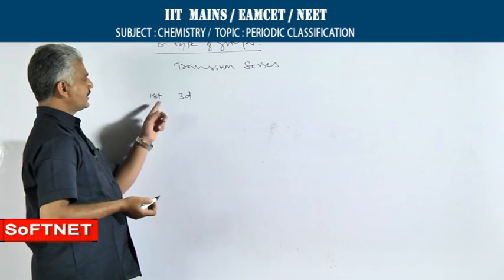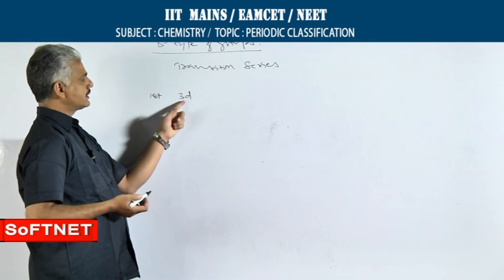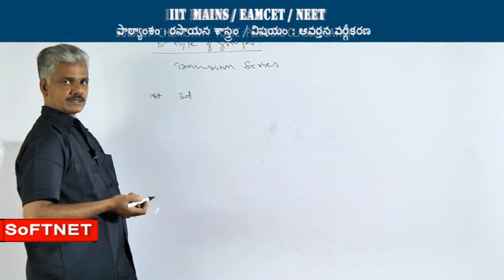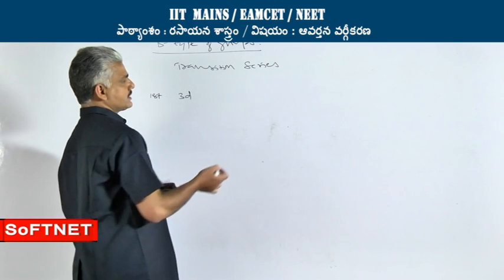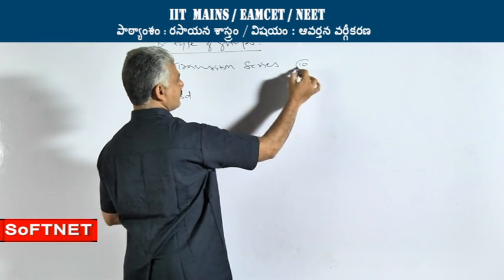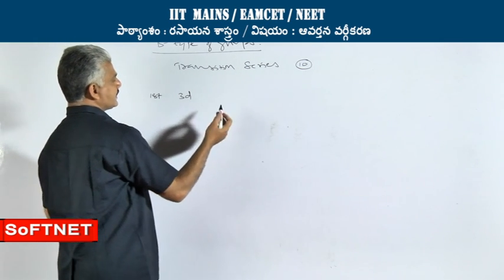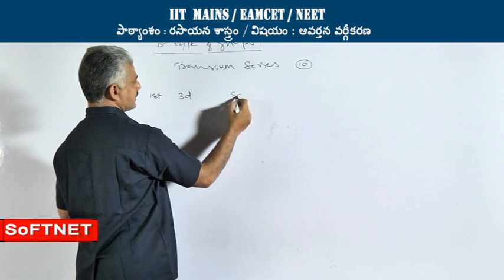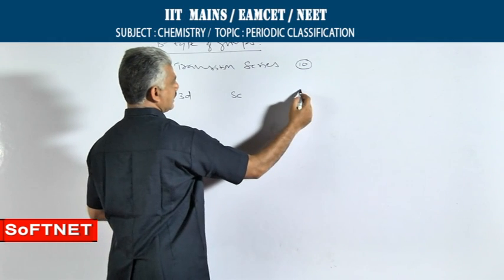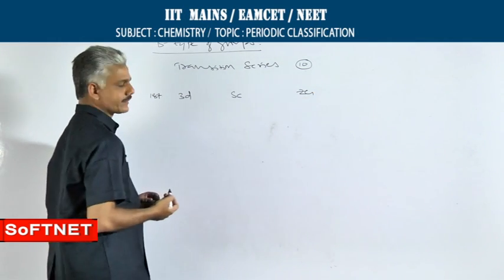That is why the first transition series is also called the 3d transition series. In each transition series, a total of 10 elements will be present. The first transition series begins with scandium and ends with zinc.